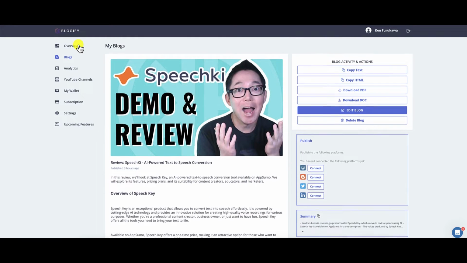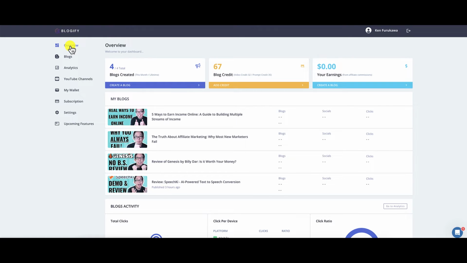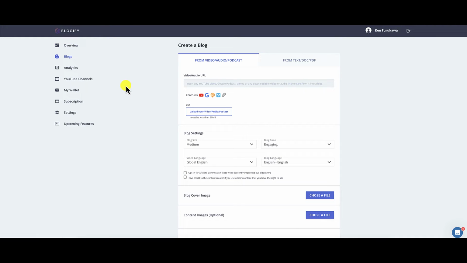So let's go back to the overview and let me just show you how easy it is to create a blog. So all you need to do is click on create a blog. And right here it says from video, audio, or podcast. So depending on what you do, you can put the URL in there and it will create the blog for you. So if you do have a podcast and you want to create a blog out of that podcast, then you can do that. You can enter a link for YouTube.